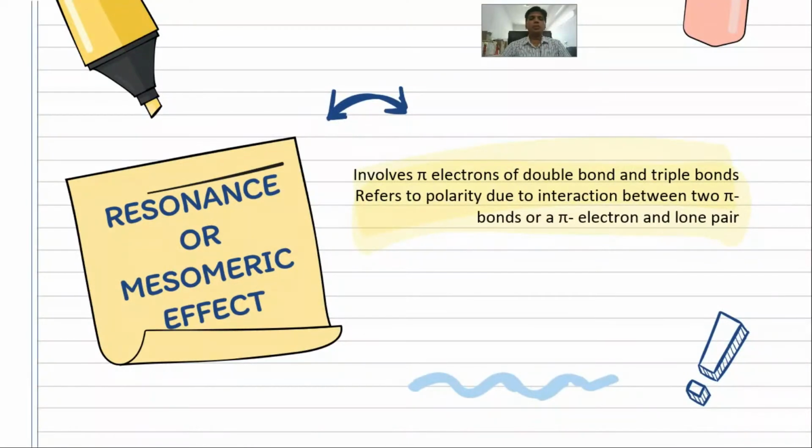Next is the resonance or mesomeric effect. This is also a permanent effect. It involves pi electrons of a double bond or triple bond. It may also involve interaction between the pi electrons or pi bonds and the lone pairs.